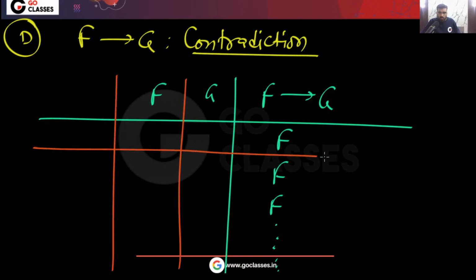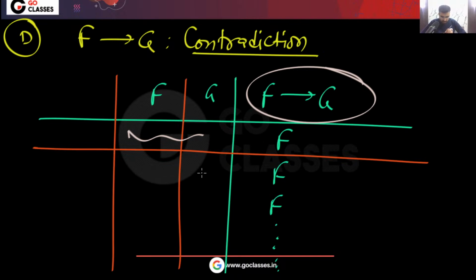Now look at the first row. If I want F implies G to be false, then how many choices do I have for F comma G? Tell me. I want this to be false. There is only one choice. This must be true and this must be false.